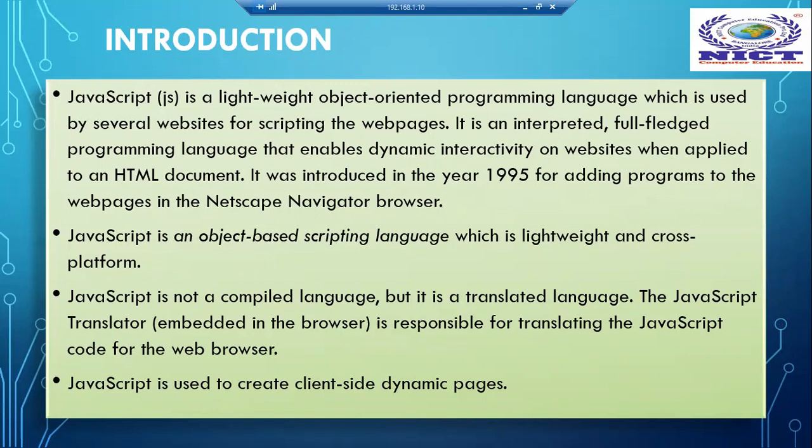So what is happening to the data which you are entering into the text boxes? That processing, and giving it to the backend section, all those things we can do using JavaScript. So it is scripting the web pages, we are telling.